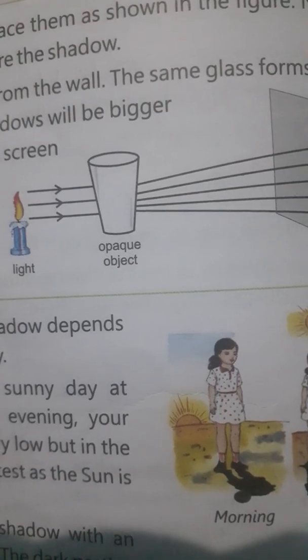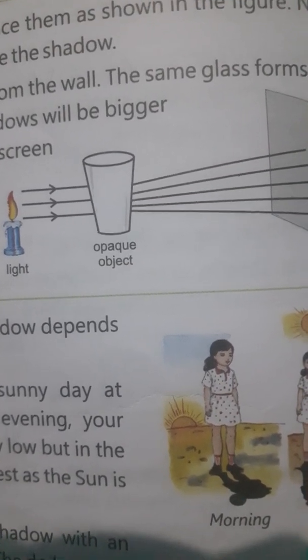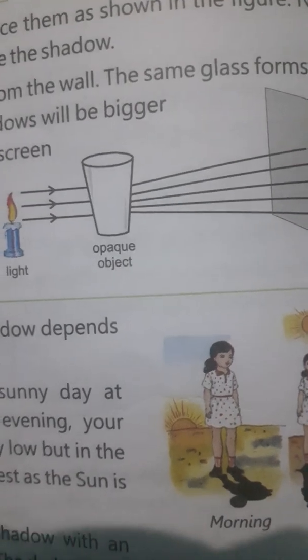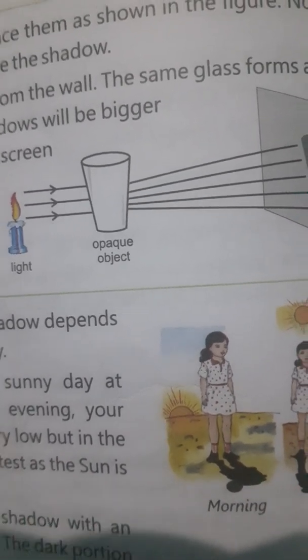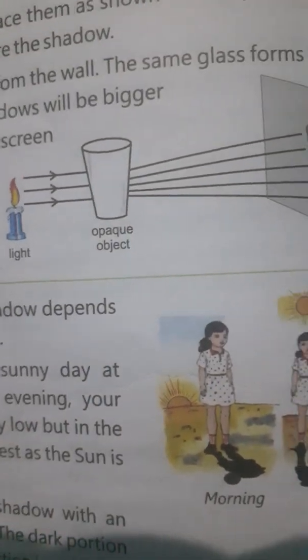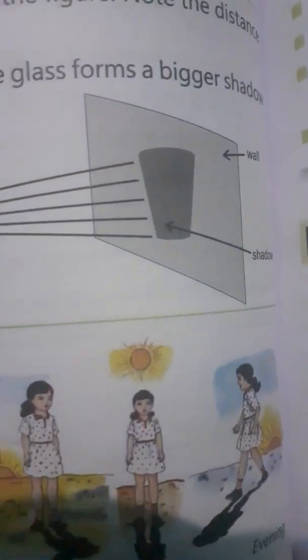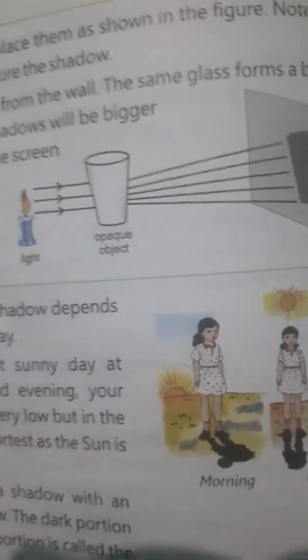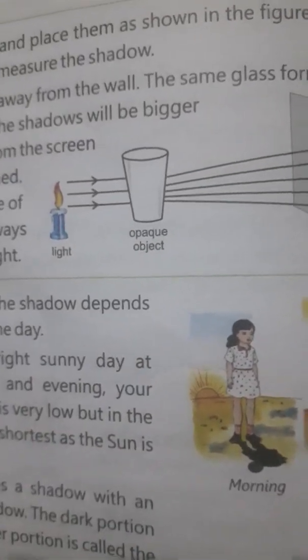The rays cannot pass through. We all know that about the opaque object. So just because of that, a shadow of the same object will be formed behind it. Okay, you can see there. So the shadow will be formed behind it.